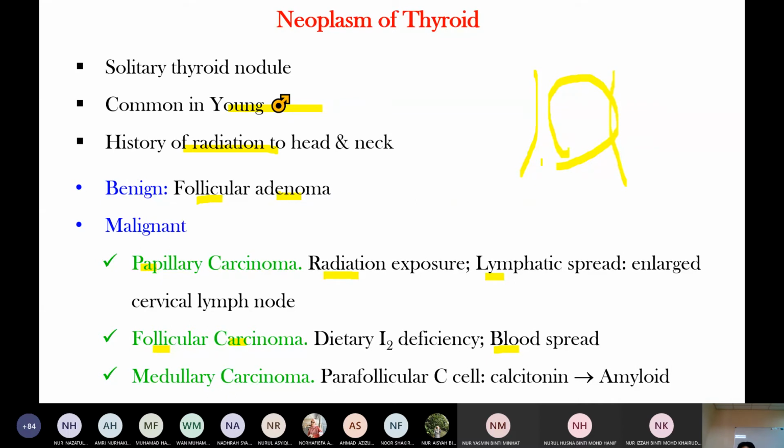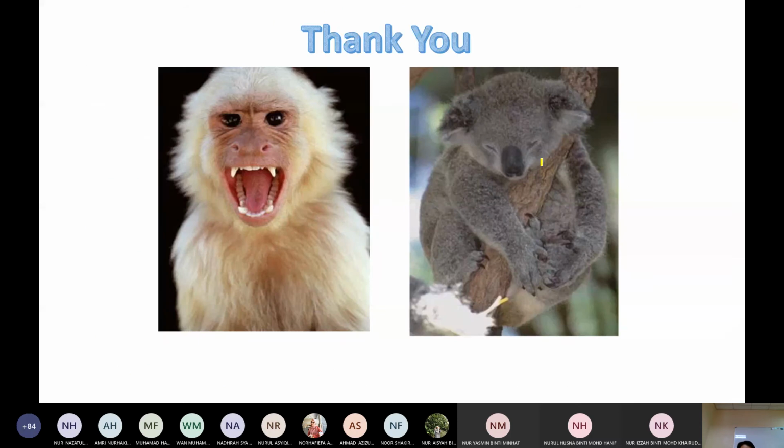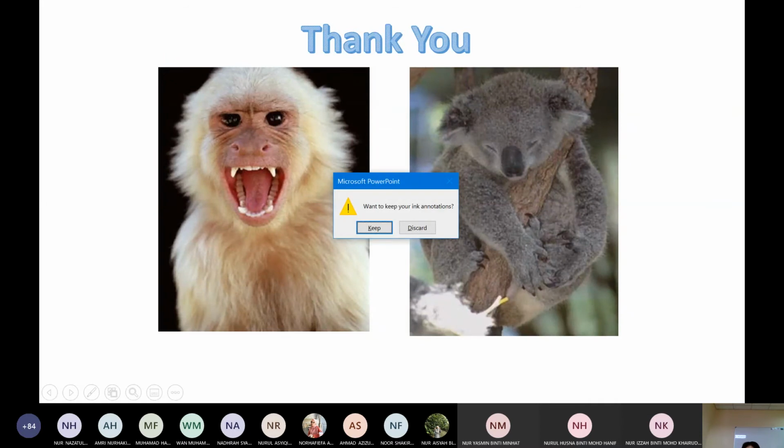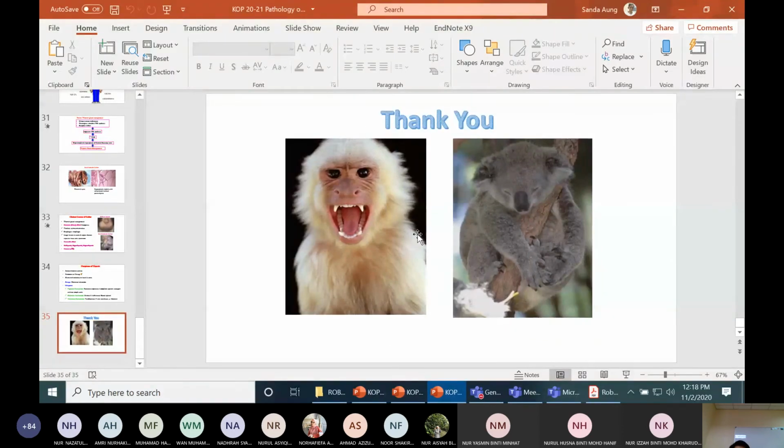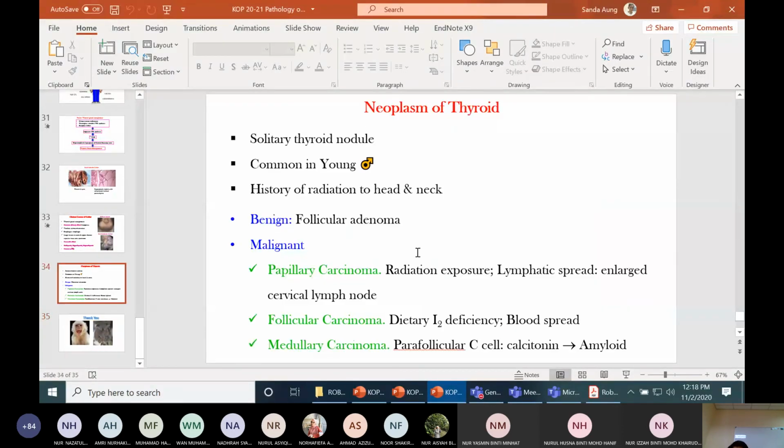Medullary carcinoma is cancer arising from the parafollicular cells. The parafollicular cells produce calcitonin. This calcitonin can cause amyloidosis. This one you can differentiate: hyperthyroid, hypothyroid. So, any question? Please ask.